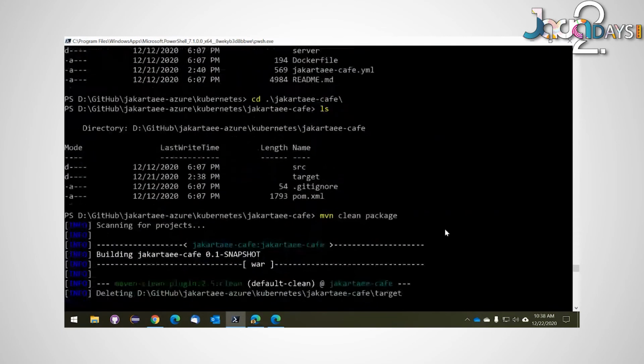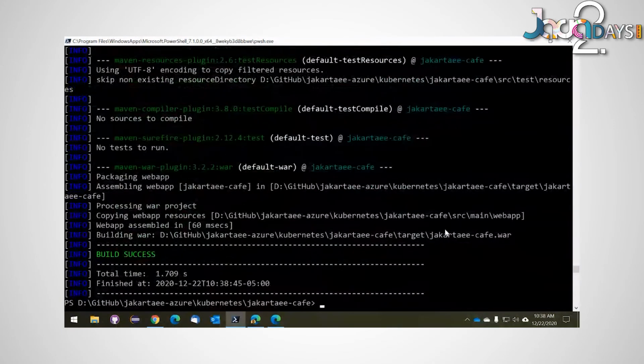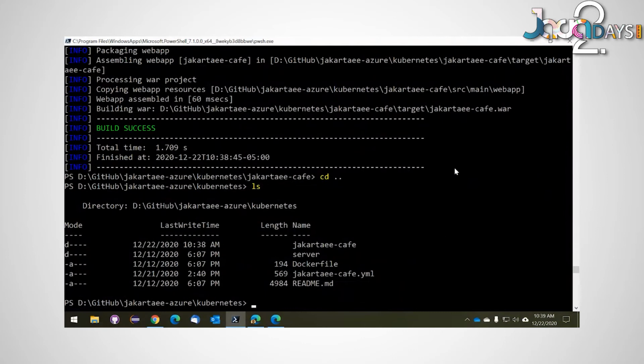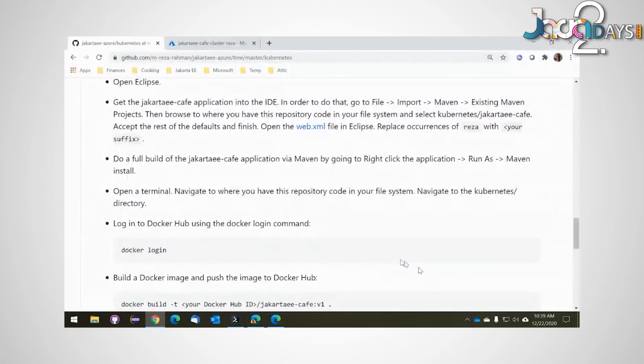And there we have it. So we have the application up and running. Here it is built, as you can see. So the next step is to take this WAR file and put it in a Docker and create a Docker image out of it. So I'll go ahead and do that.